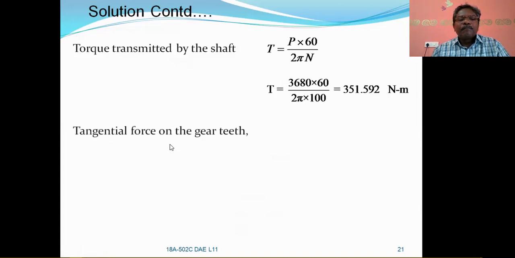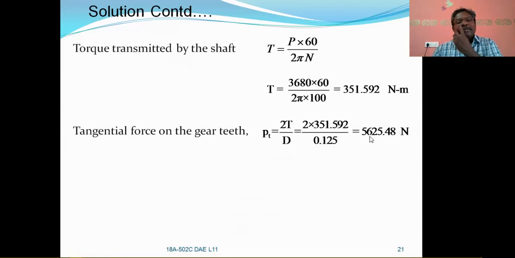Similarly, tangential force on gear teeth, PT is equal to 2T by D. So you have to calculate the load also, that is the tangential force. This formula you must remember: tangential force on the gear teeth is equal to 2T by D, where T is the torque transmitted and D is the diameter of the gear wheel.